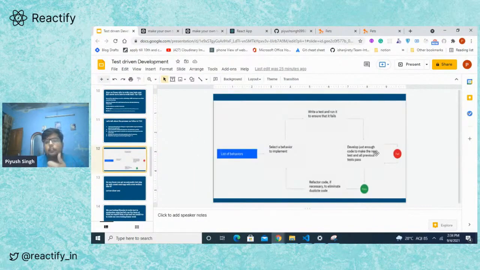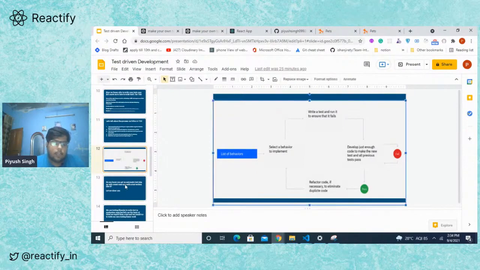First, we write a test. It fails, because we haven't written the feature yet. Then we write a feature just good enough to pass the test, and then we refactor the code to make it production level. And this cycle continues for all the features that we want to add in a test driven development process, right?